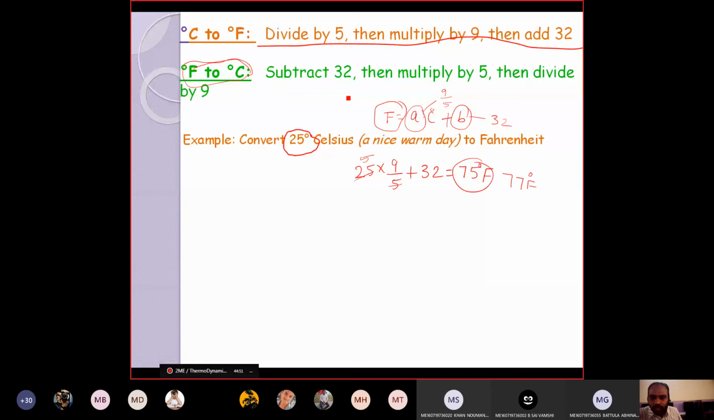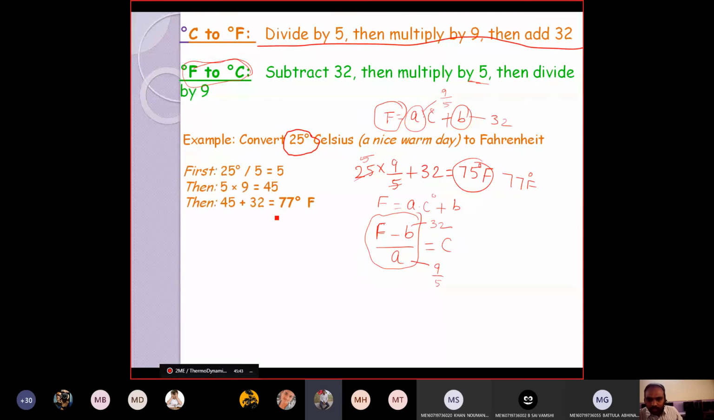And in order to convert the Fahrenheit system to the centigrade system, first subtract 32, then multiply by 5 and divide by 9. It is the reverse of that: F minus B divided by A, because F is equal to A times the degree centigrade plus constant B. First you send the constant to the left side, which becomes F minus B. Then the multiplication becomes division. Since the B value is 32 and the A value is 9 by 5, 5 will come to the multiplication and 9 to the division.